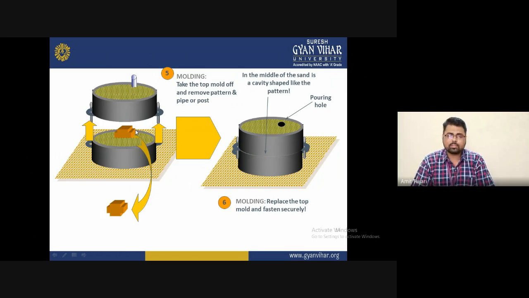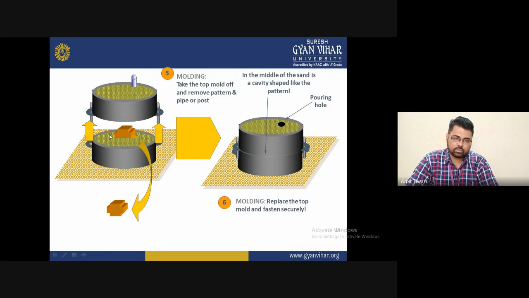At the same time, it is completely mixed with all the components, and together we require a complete structure which will form any material. So what happens basically is that the drag portion is permanent and the cope portion is temporary.